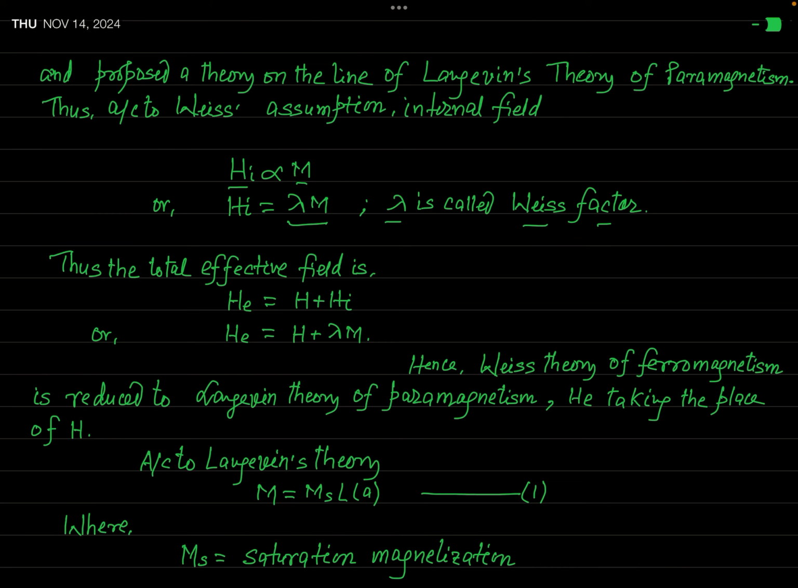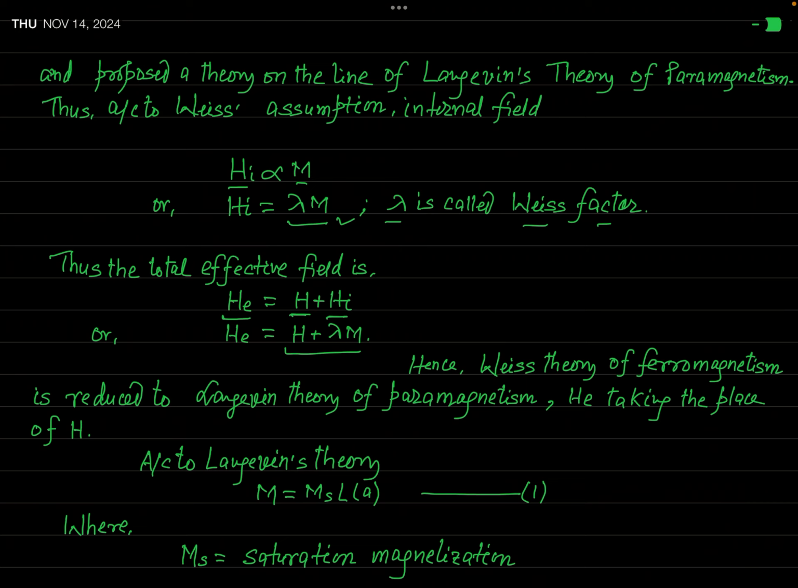So now if you talk about a point inside a ferromagnetic material, you can see there will be two fields there. One is the external field H and another is the internal field Hi. So the net effective field at an internal point, given by the symbol He, is equal to H plus Hi. Here H is the external field and Hi is the internal field. But you have seen that this Hi is lambda times M. So He is equal to H plus lambda M.